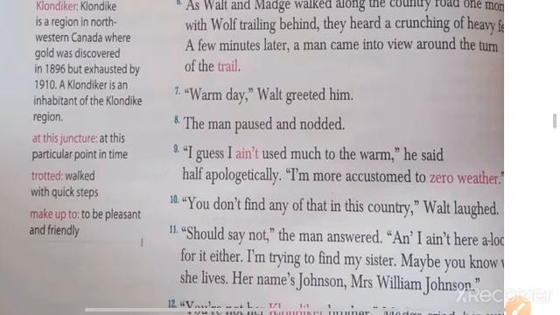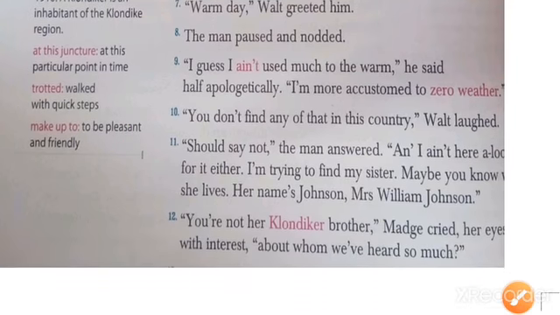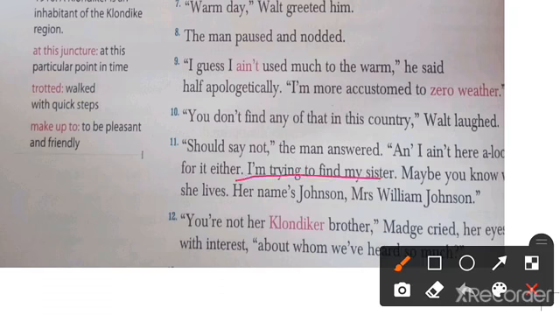So in this way, these paragraphs say that they just started talking to the man, and then the man told his purpose for coming there. He just wanted to meet his sister, whose name was Mrs. William Johnson.